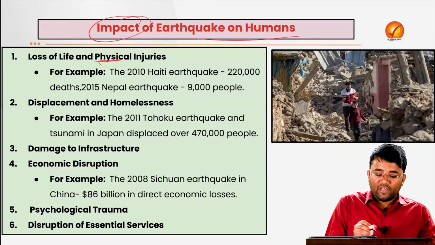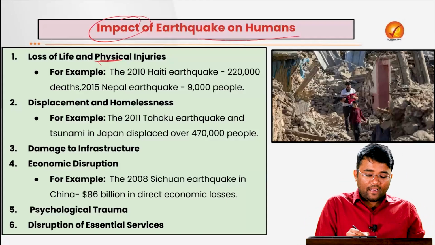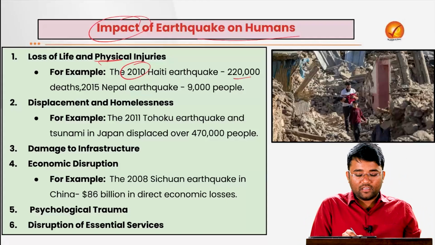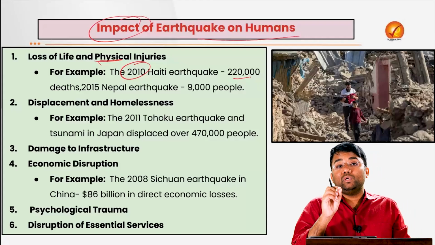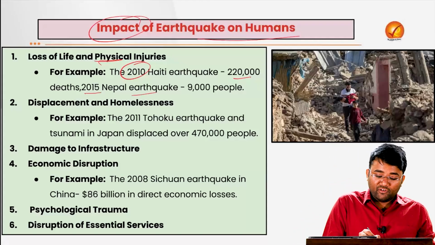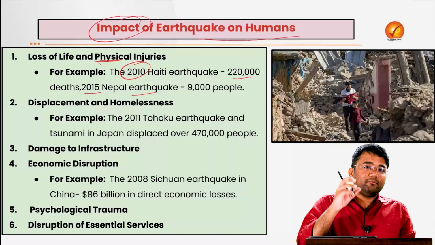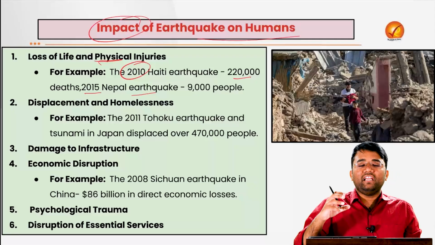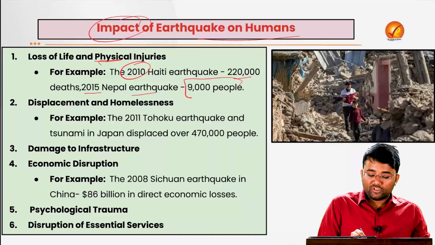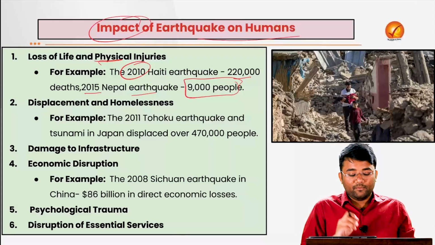It leads to loss of life or physical injuries. For example, in 2010, the Haiti earthquake led to the loss of more than 220,000 lives. In 2015, the Nepal earthquake, whose tremors were felt in northern India as well as Delhi, led to the loss of more than 9,000 lives.